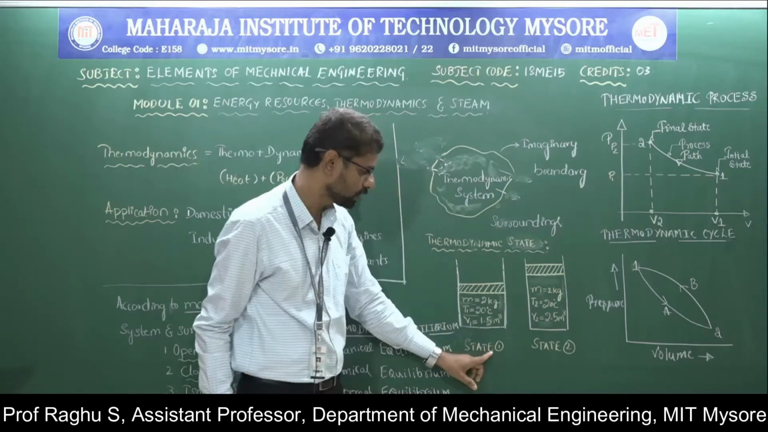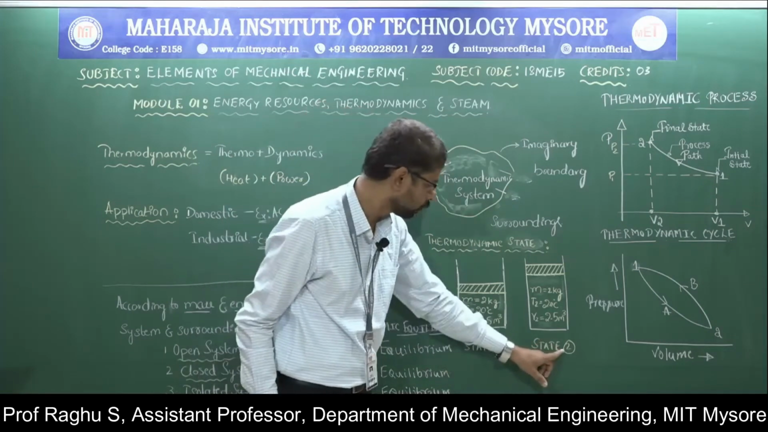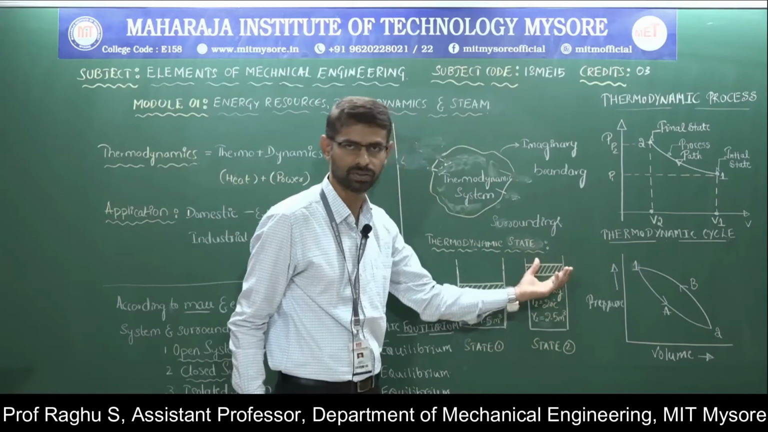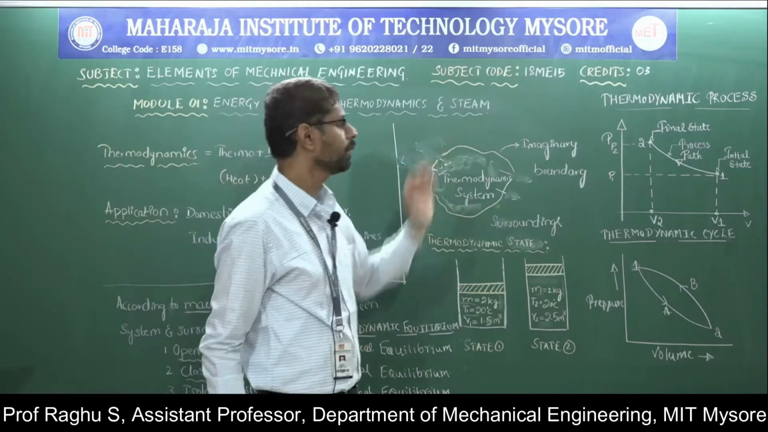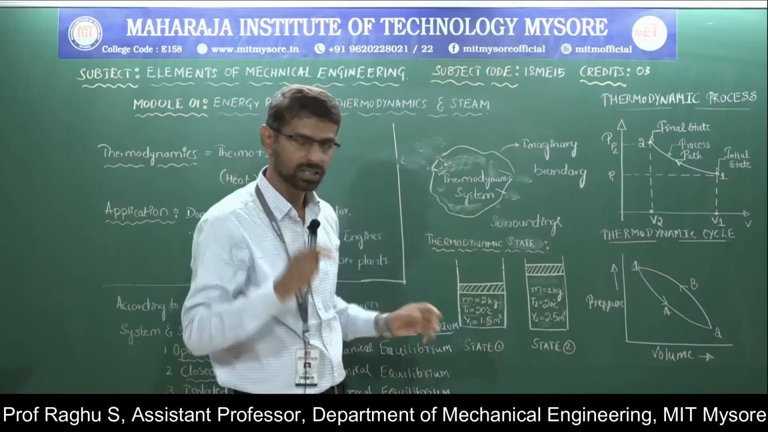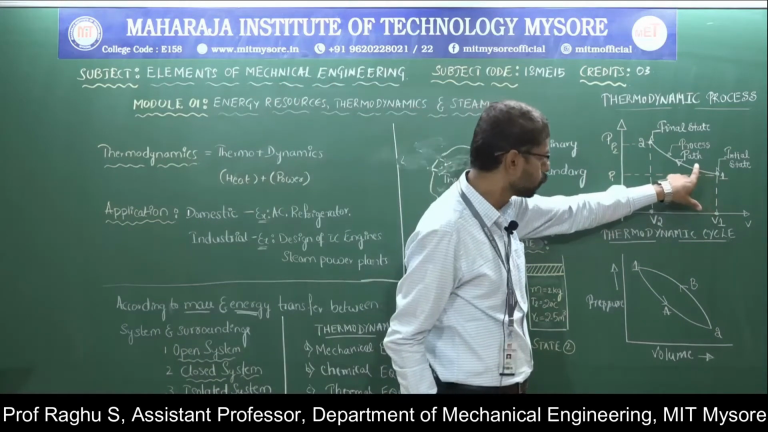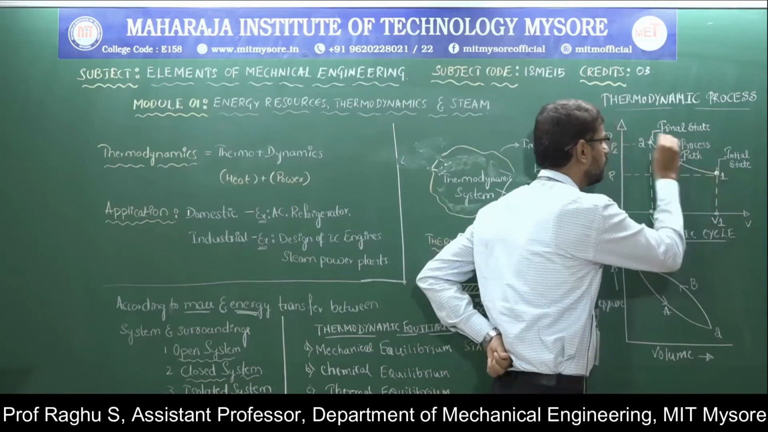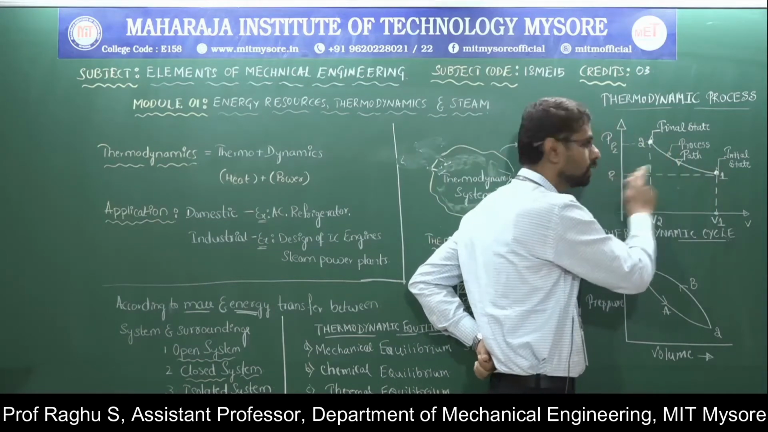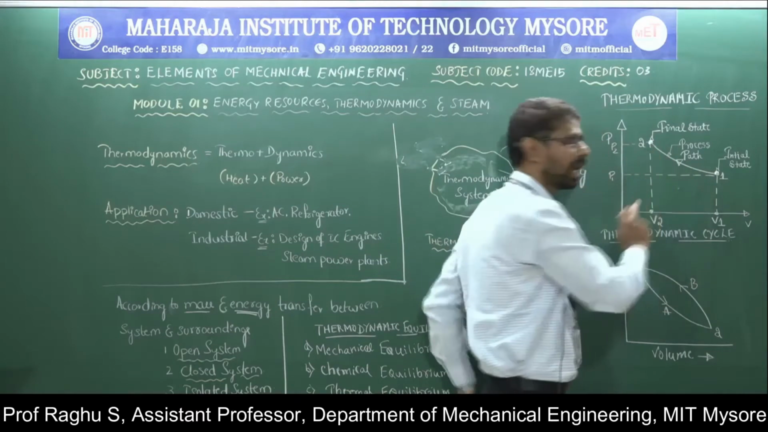Here, this is called state 1 and here state 2. Here also the condition will be changed. So this is about thermodynamic state. The next one, thermodynamic process. When the system undergoes changes from one equilibrium state to another equilibrium state, then it is called a thermodynamic process.